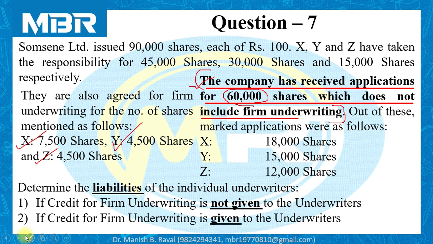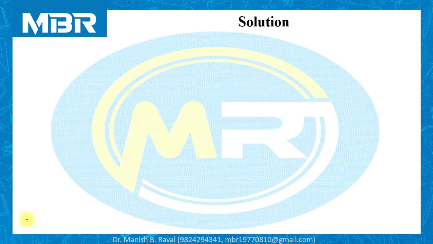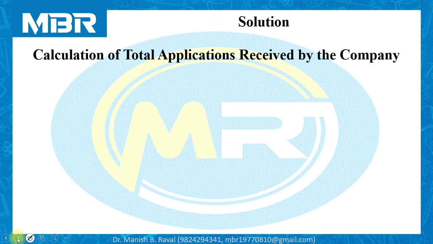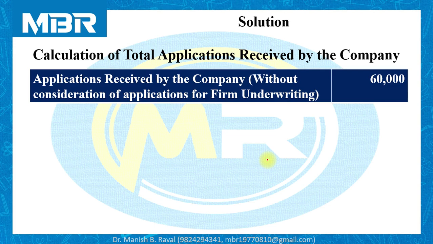After understanding the question properly, let us move to the solution of the problem. Here, for the purpose of solving this particular problem, it is necessary for us to calculate the total number of applications received by the company, as the examiner has provided information to us in a different format. So the first and foremost step is to calculate total applications received by the company.